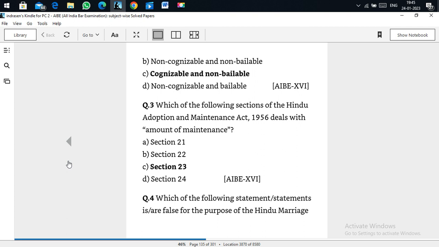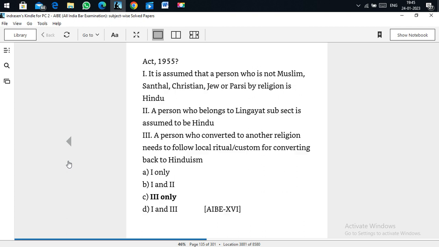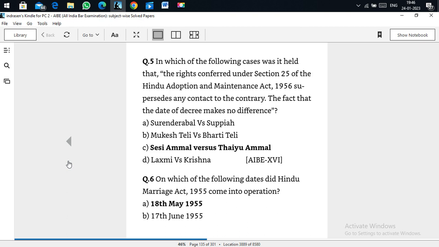Which of the following statements are false for the purpose of the Hindu Marriage Act 1955? It is assumed that a person who is not a Muslim, Santal, Christian, Jew, or Parsi by religion is considered a Hindu. A person who belongs to the Lingayat subsect is assumed to be a Hindu. A person who converted to another religion needs to follow the local ritual customs for converting back to Hinduism. The question asks which is false, so the third one is the right answer. A person who converted to another religion needs to follow the local rituals is false.